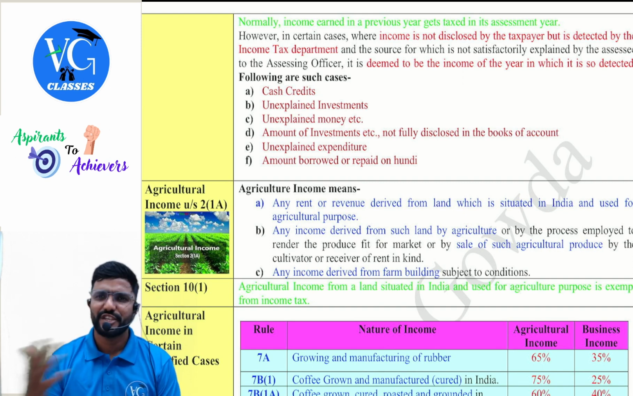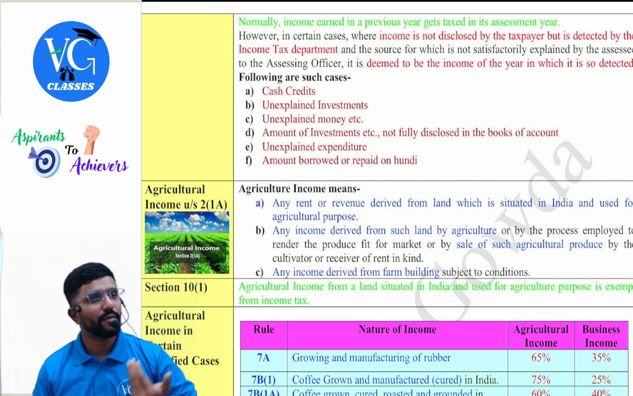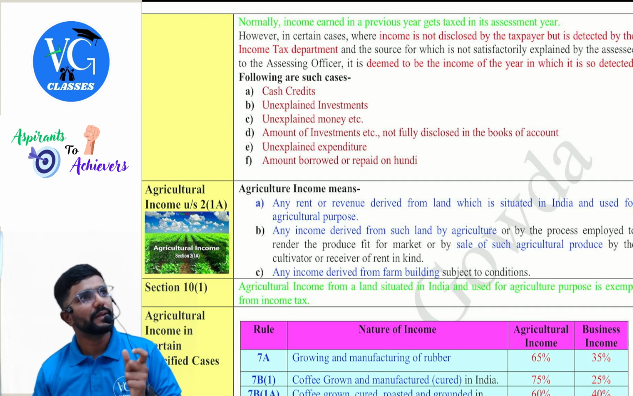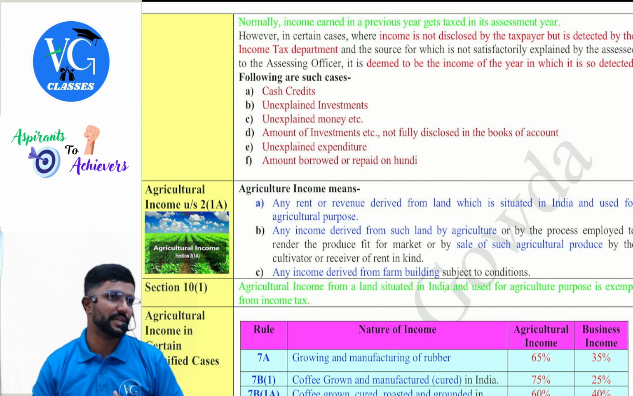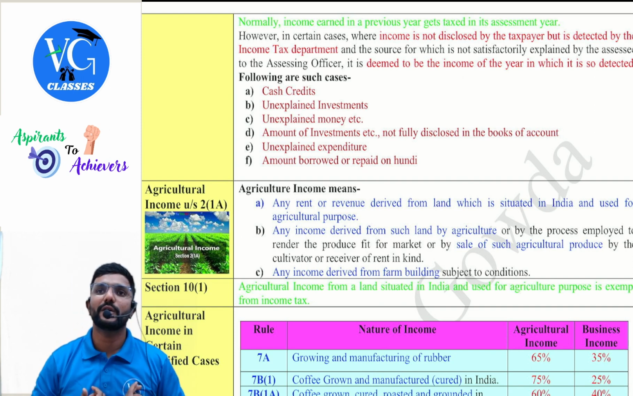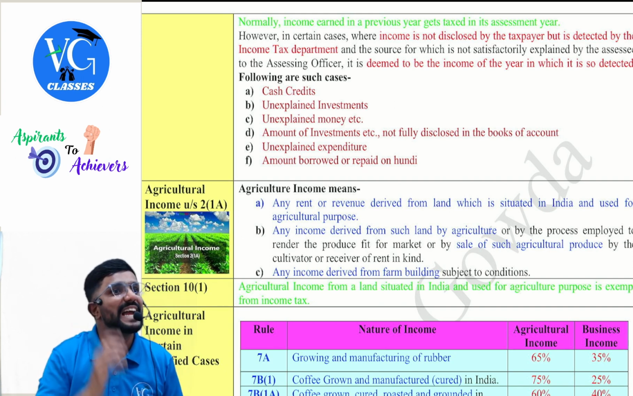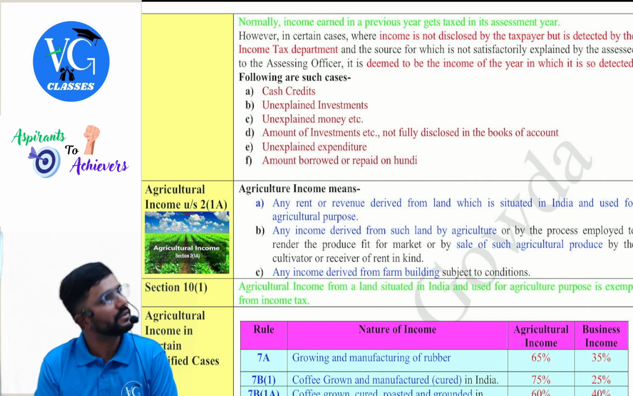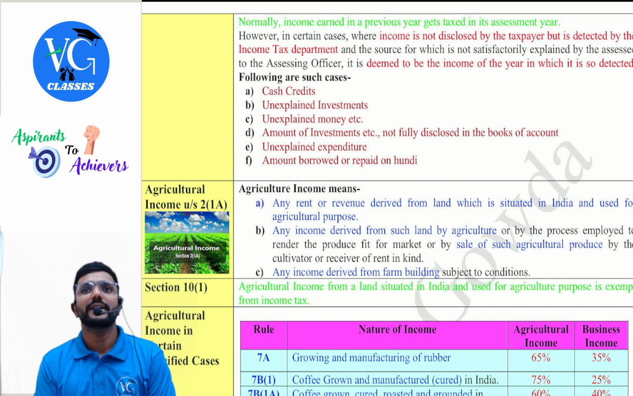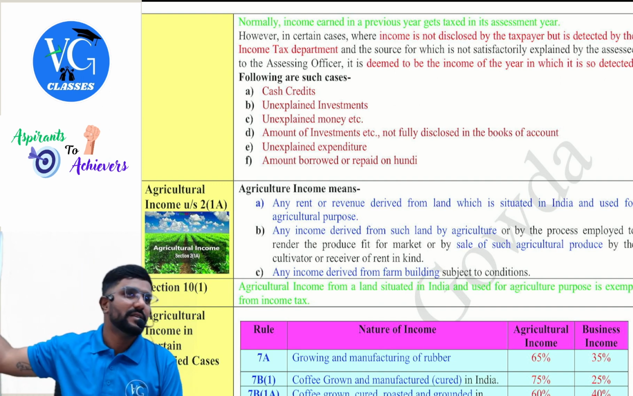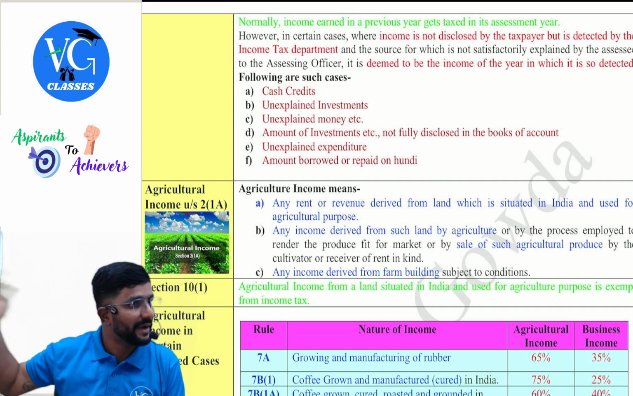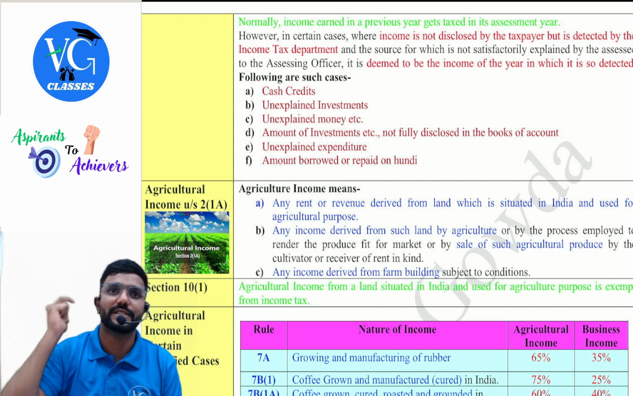Now, amount borrowed or repaid on hundi, that is nothing but bills of exchange or promissory note. Guys, if I have borrowed any money in a form other than an account payee cheque, then the amount I have borrowed will become my income. Assume I have taken 10 lakh from you as a cash loan. Is it my income? Yes. Same way, I have repaid my friend a 20 lakh loan in cash. Is it my income? Yes.